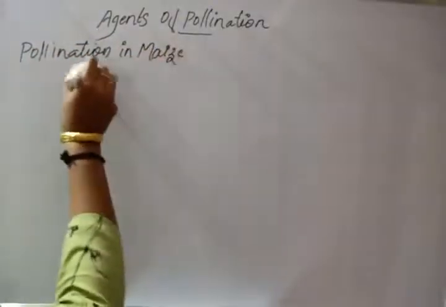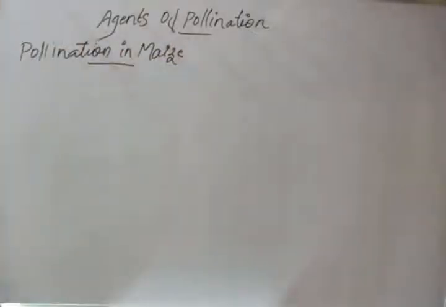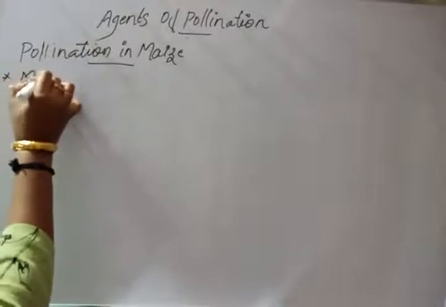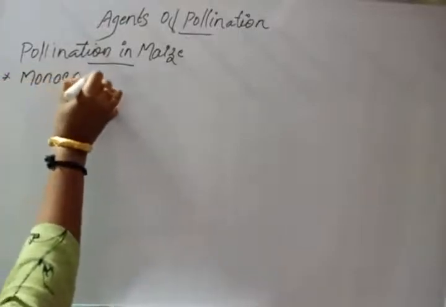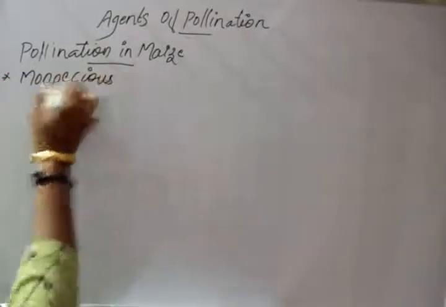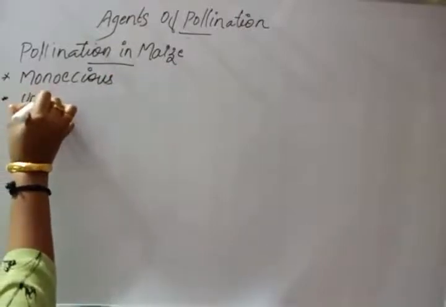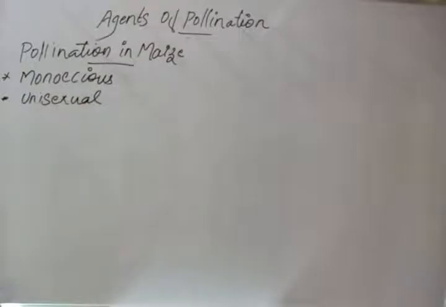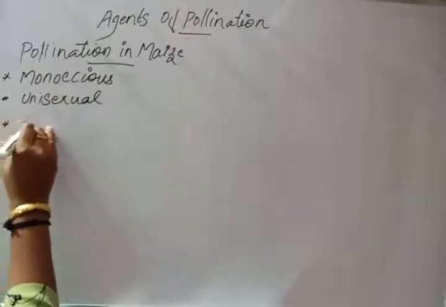Maize is a unisexual monoecious plant. It has male inflorescences as well as female inflorescences.